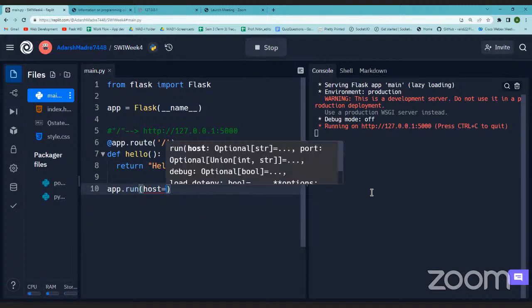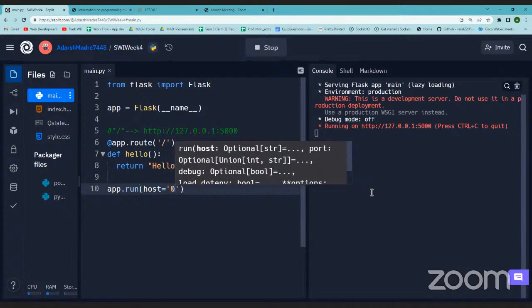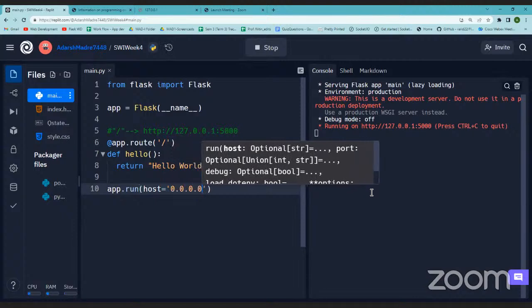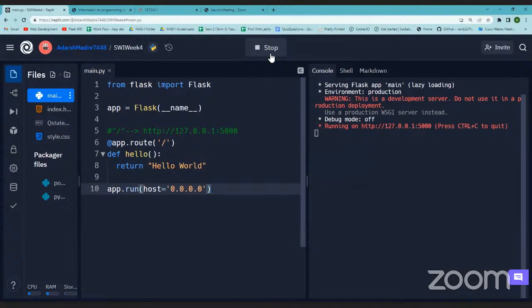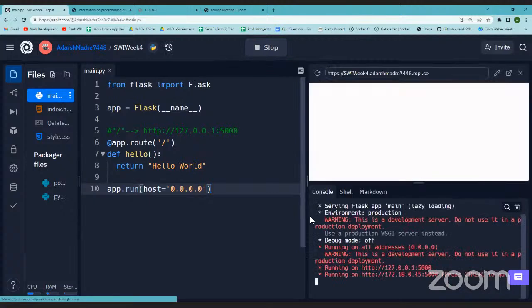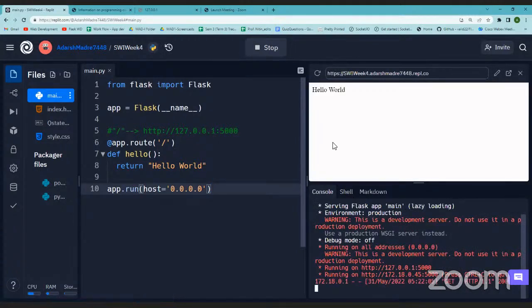Yes, so now it's running, because I've given the host 0.0.0.0, which is a special address that will take care of whatever IP address we are working with.